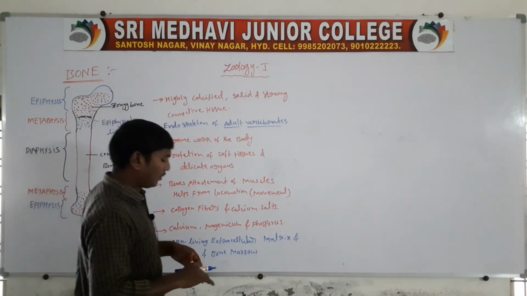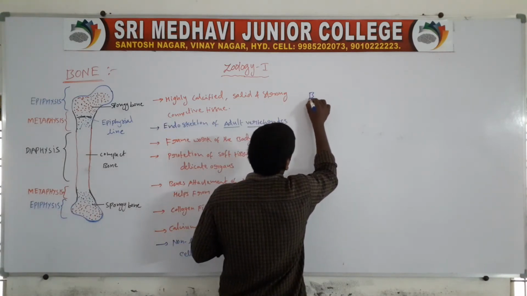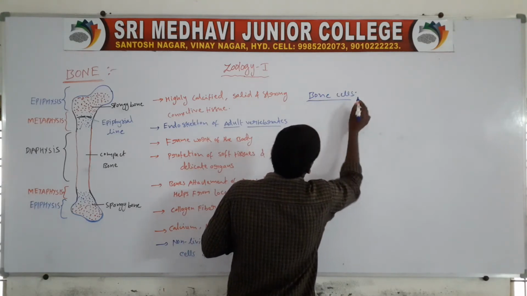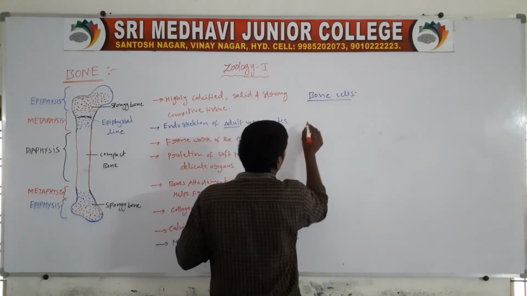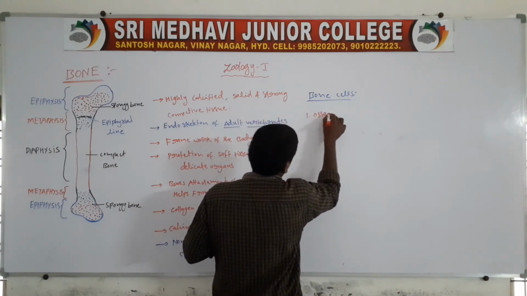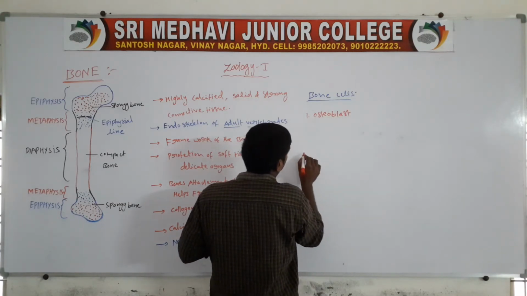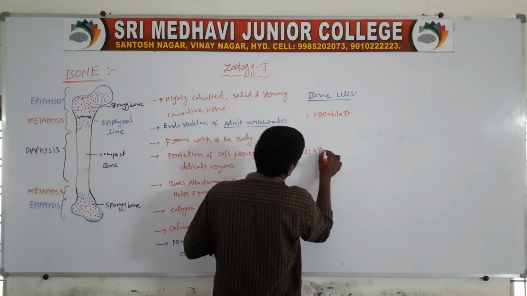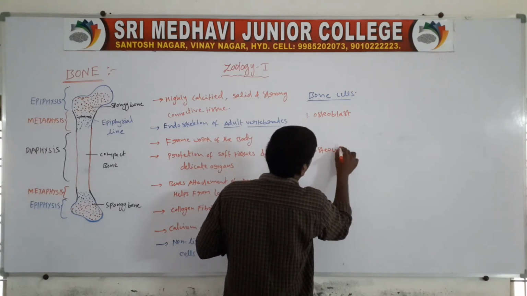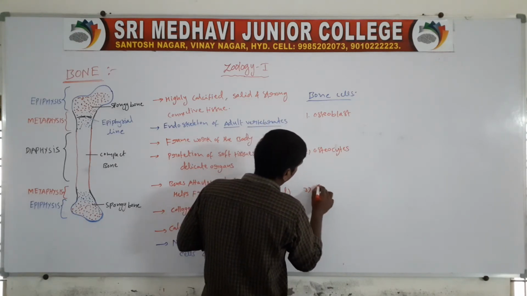Next, the bone cells. Bone cells are of three types. The first is osteoblast cells, the second is osteocytes, and the third is osteoclast.